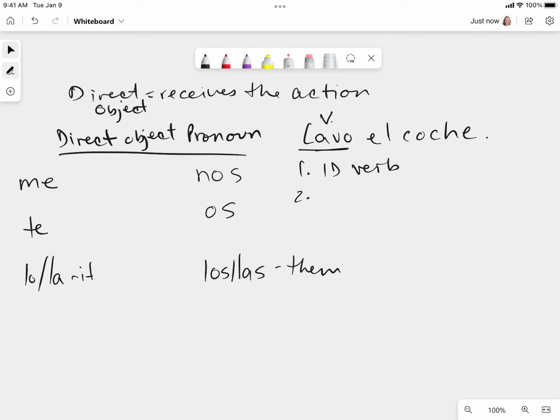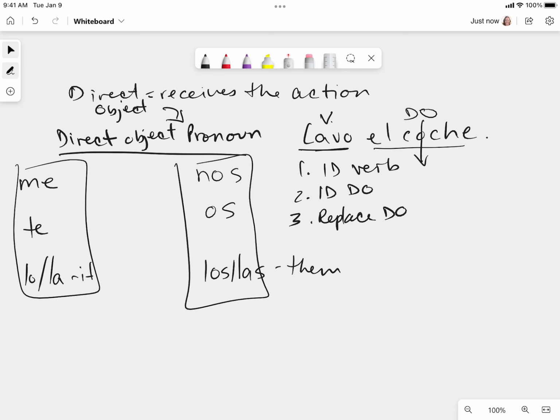Okay, then my question, remember, is what's receiving the action? Well, my verb is the action. What's receiving the action of being washed? The car. Okay, remember whatever receives the action in the sentence is my direct object. Well, right now it says the car, and I want to replace it, right? I don't want to sound silly and say the car, the car, the car. I want to say it. So I'm going to replace it. Instead of direct object, I'm going to change it to a direct object pronoun. So I like to write it like this. I identify the verb, I jumped ahead, and then we identified the direct object. And then I said, okay, now we're going to replace the direct object with one of these.